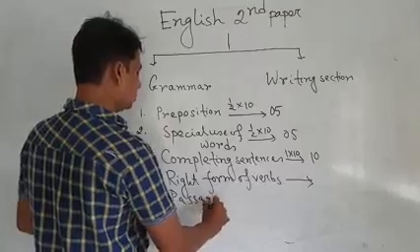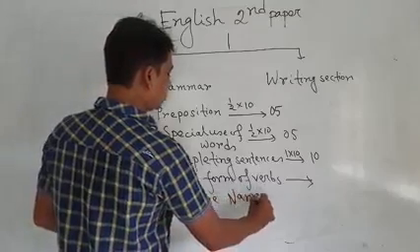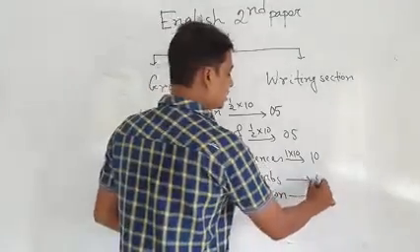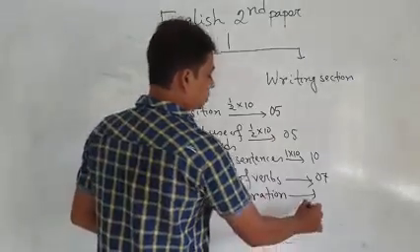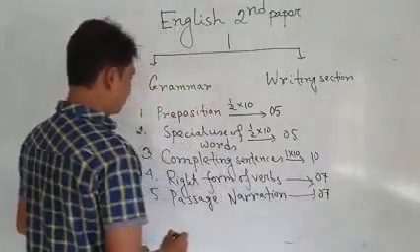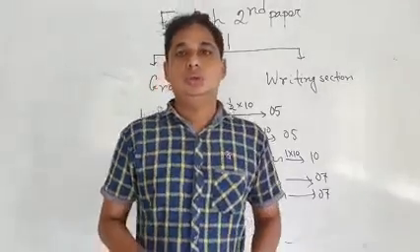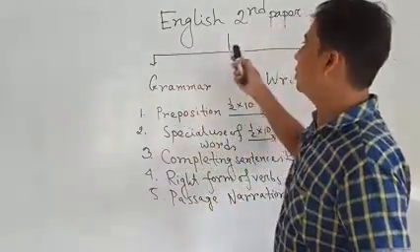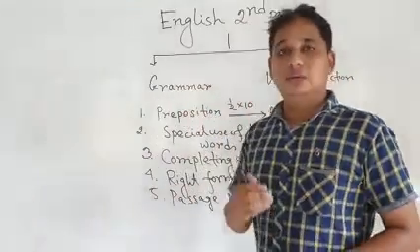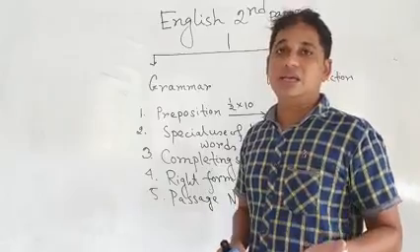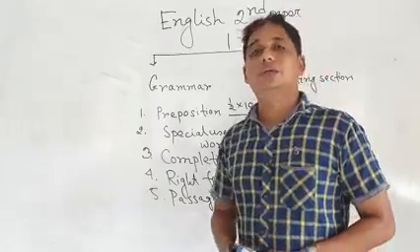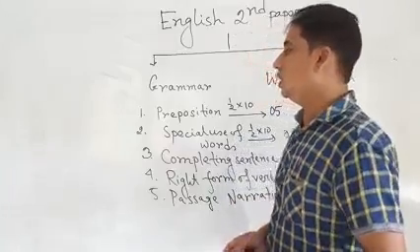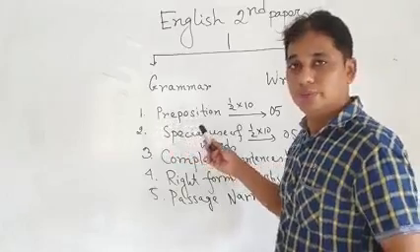Number 5, passage narration. In right form of verbs, you will get 7 marks. Passage narration, you will get 7 marks. So, according to the SSC syllabus, English second paper has 9 grammar items. Among the 9 grammar items, we have seen number 1, preposition.